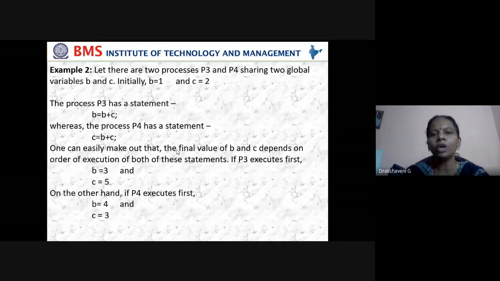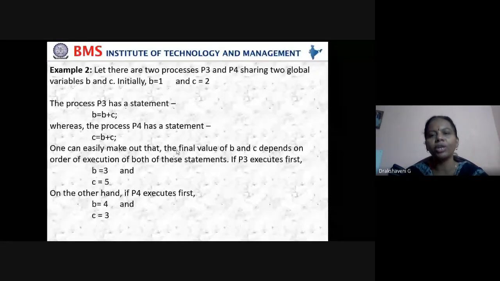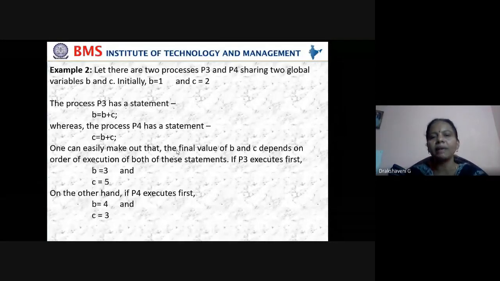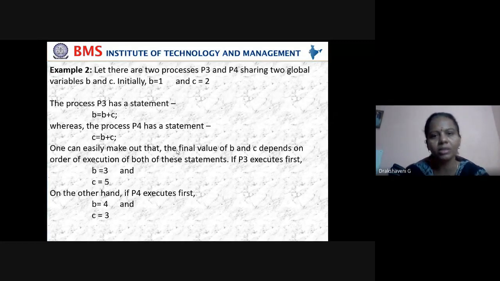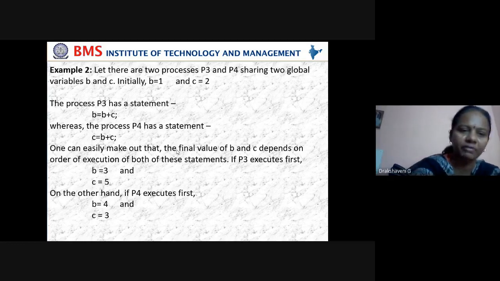Let there be two processes, P3 and P4, sharing two global variables B and C. Initially, B is 1 and C is 2. The process P3 has the statement B equals B plus C. So B is 1, C is 2. Adding, let us do it one by one: B plus C, 1 plus 2, is 3.